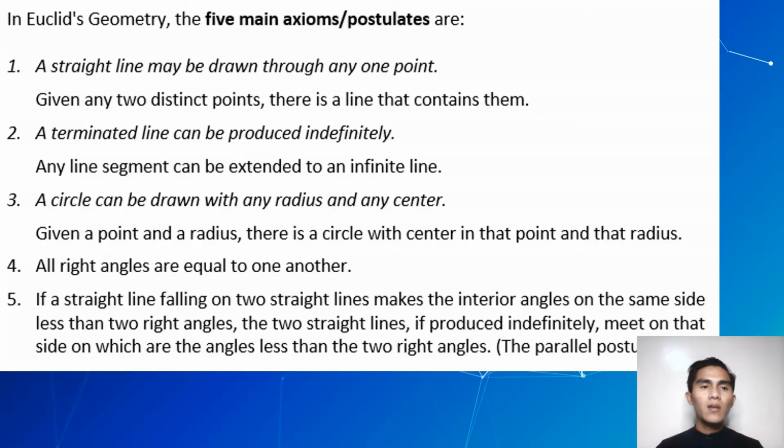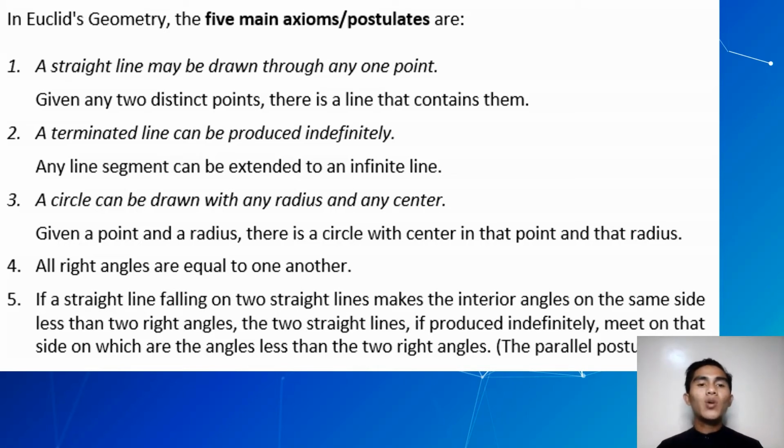So these are other examples of axioms or postulates by Euclid of Alexandria. He's actually the father of geometry. The first one is a straight line may be drawn through any one point. So given any two distinct points, there is a line that contains them. So we have 2 points. If we're going to connect these 2 points, that is actually a line. A terminated line can be produced indefinitely, or any line segment can be extended to an infinite line.